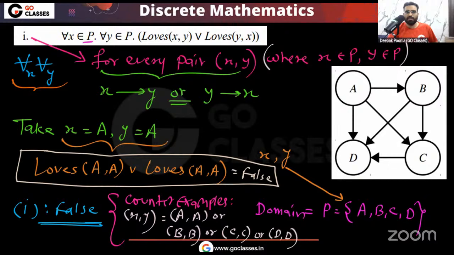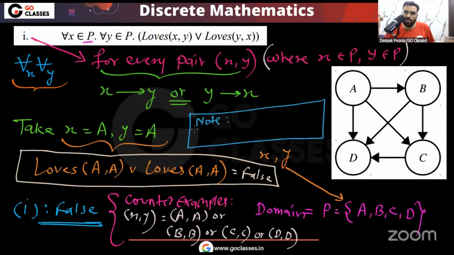Now, from this, what did you understand? One thing. Tell me, what one thing you understood from this question? This is a beautiful question. The reason is that here, this corner case, don't forget about this corner case. Okay, so you can write a note here. This is an important question, remember. Okay, so you can write a note in your notes. You can write a note that don't forget the cases where x and y are same, means they are referring to the same element.